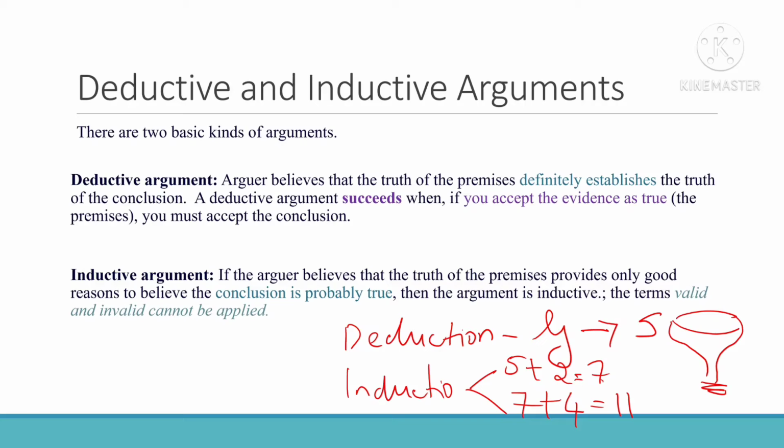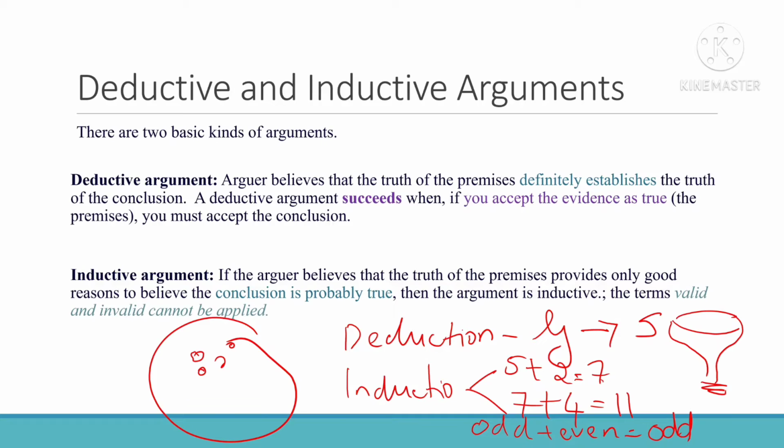Odd number plus even number is equal to odd. So this is induction. You are getting some examples which are probably true, and you are applying that to the whole thing. For small examples you take and then you apply to the whole. That is an inductive argument.